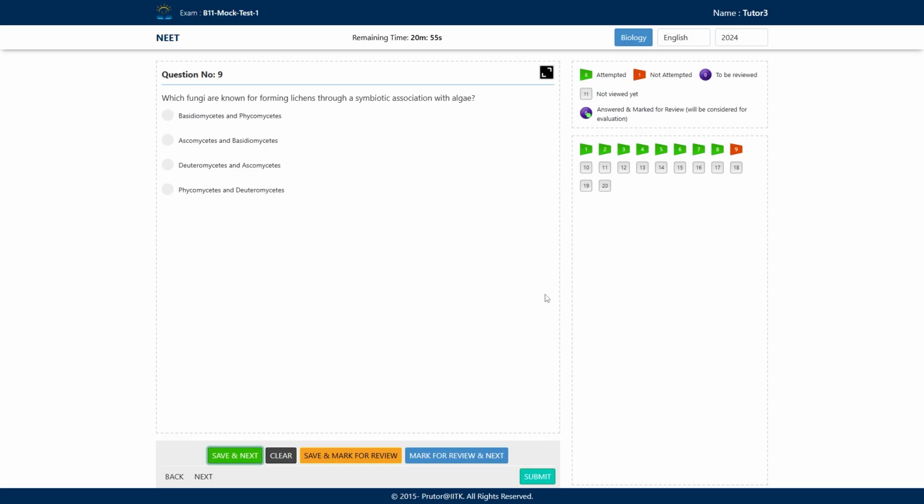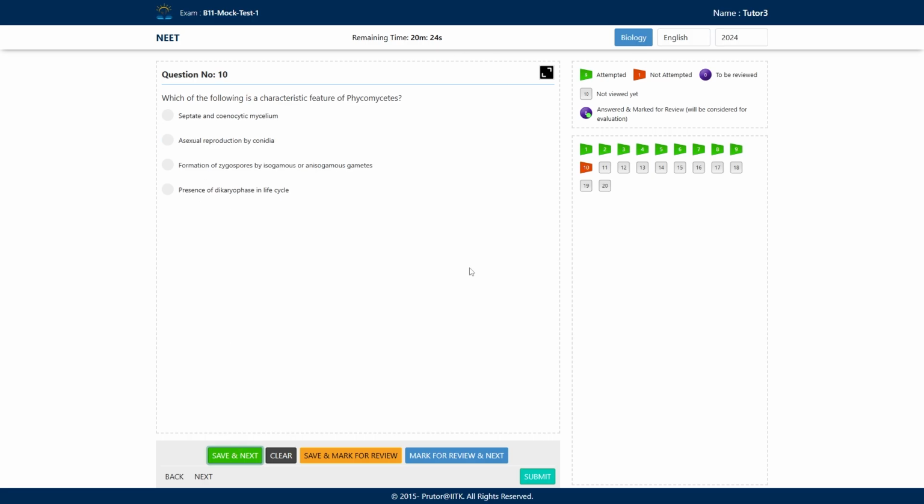And from the substratum, they have hyphae that can absorb the water also, right? So the correct answer is Ascomycetes, Basidiomycetes, whereas the other options, the ones that contain Phycomycetes and Deuteromycetes, option A, option B, and option C, are not correct. So do remember this. This is very, very important.